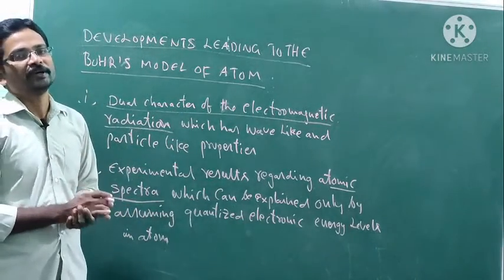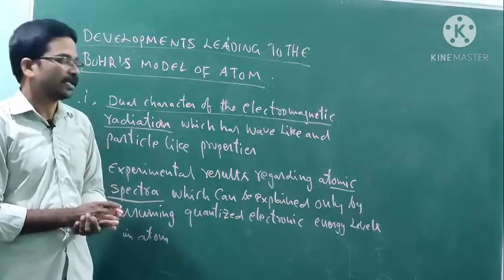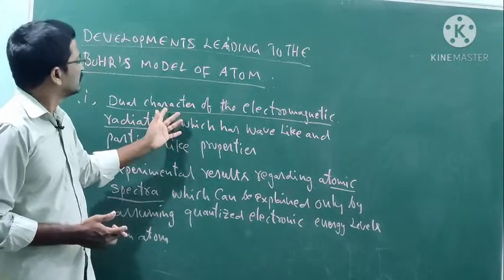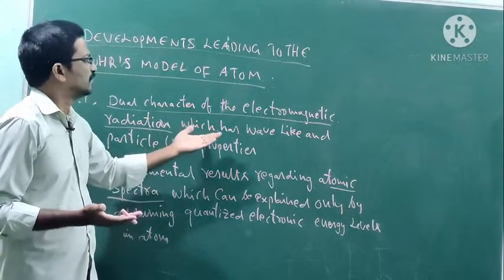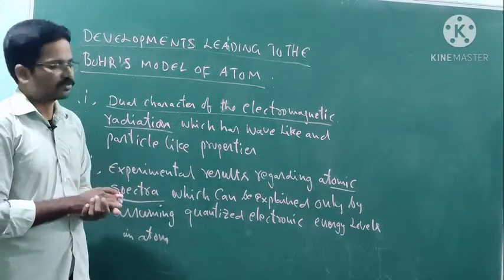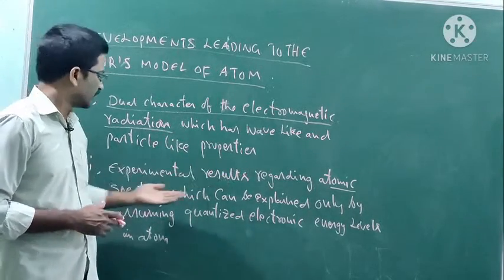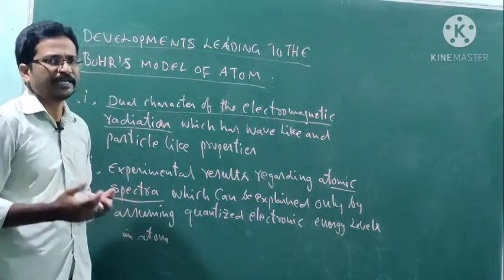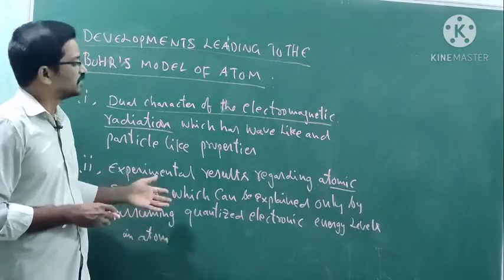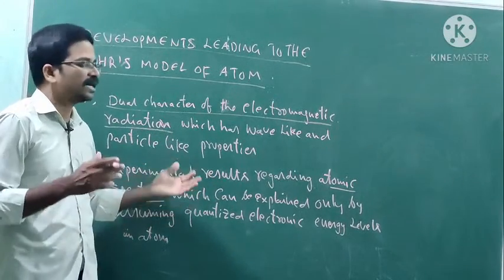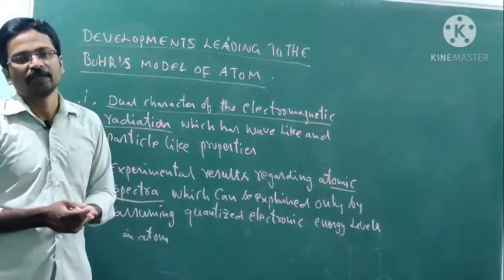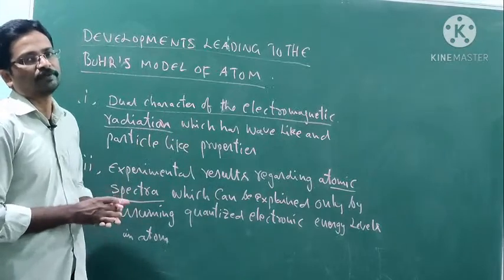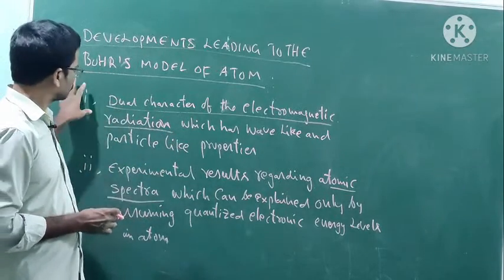The dual character of electromagnetic radiation means electromagnetic radiation has wave-like and particle-like properties. Next, the experimental results of atomic spectra: experimentally we get atomic spectra from atoms, which can be explained by assuming quantized energy levels of an atom. One by one we will look into these concepts.